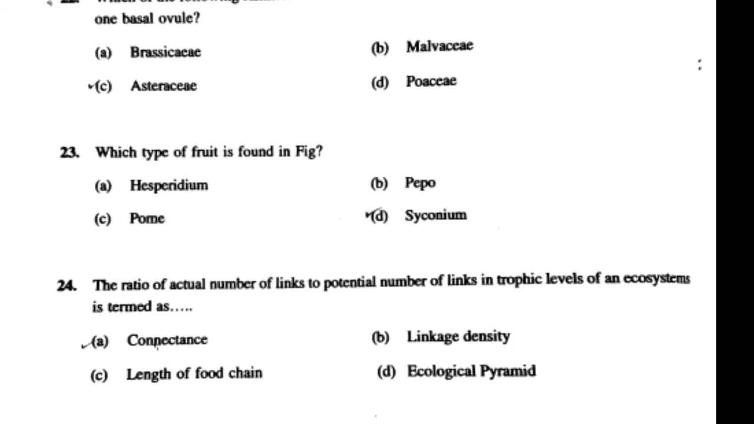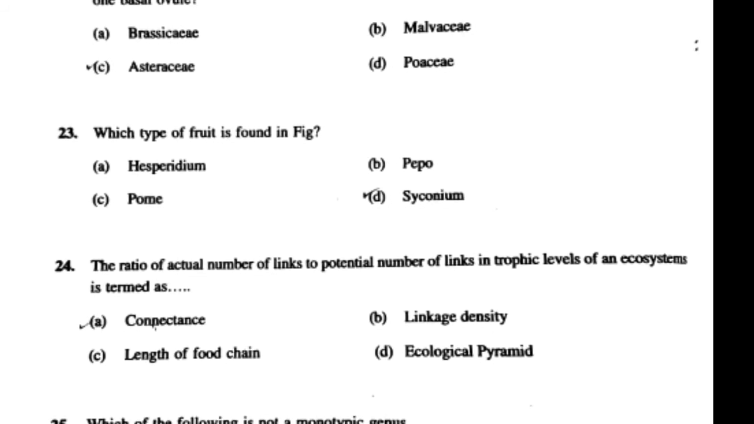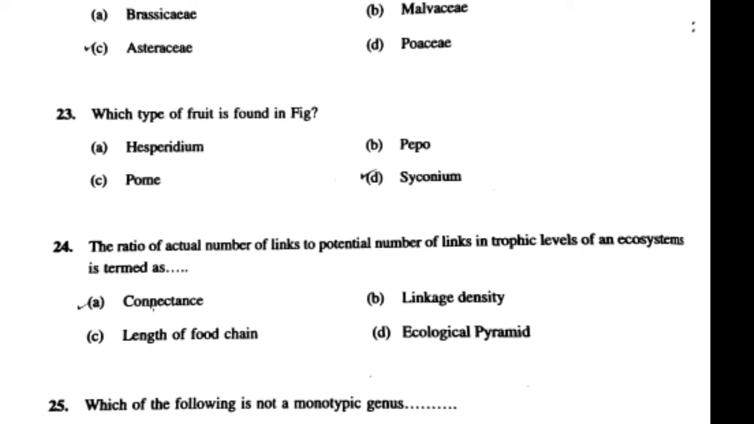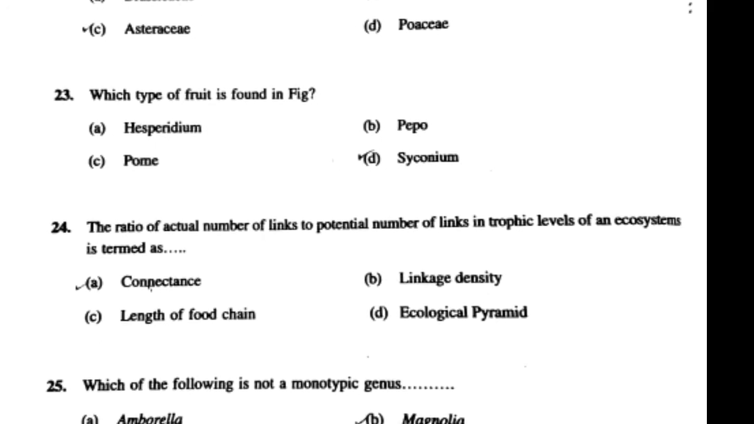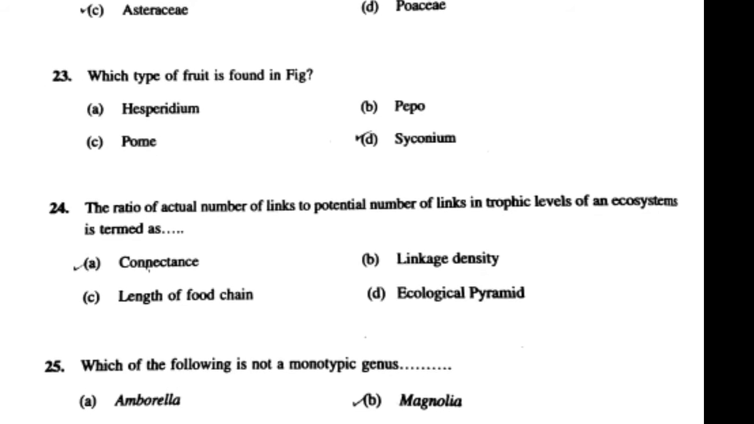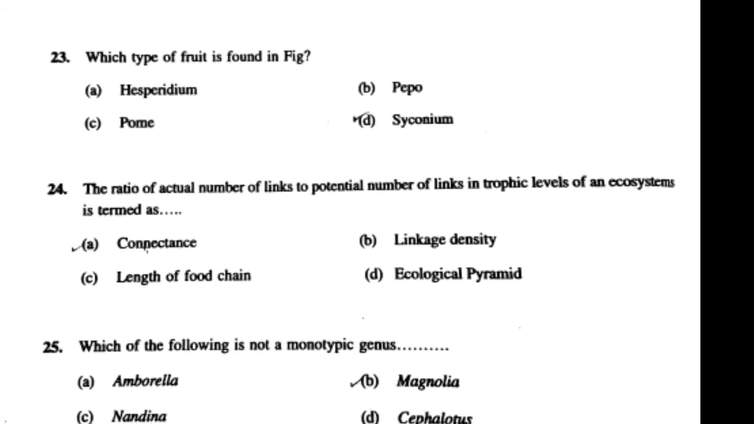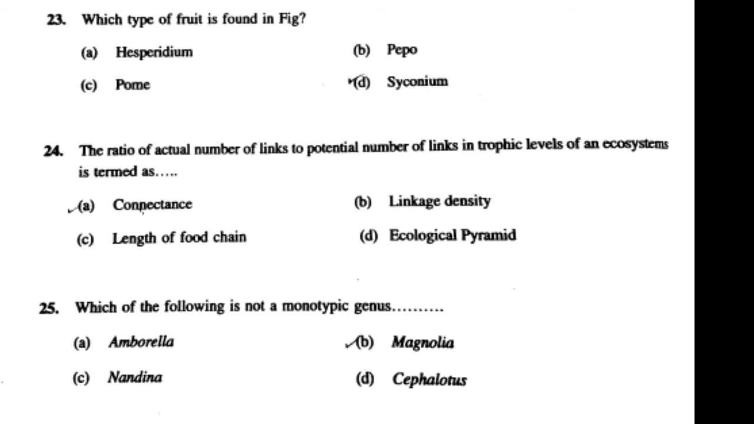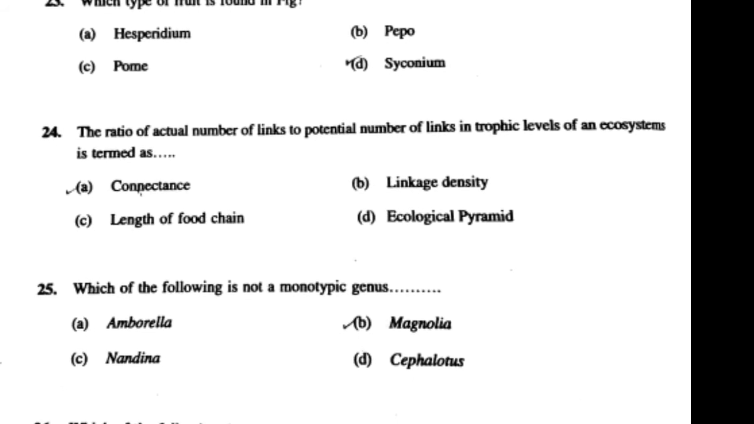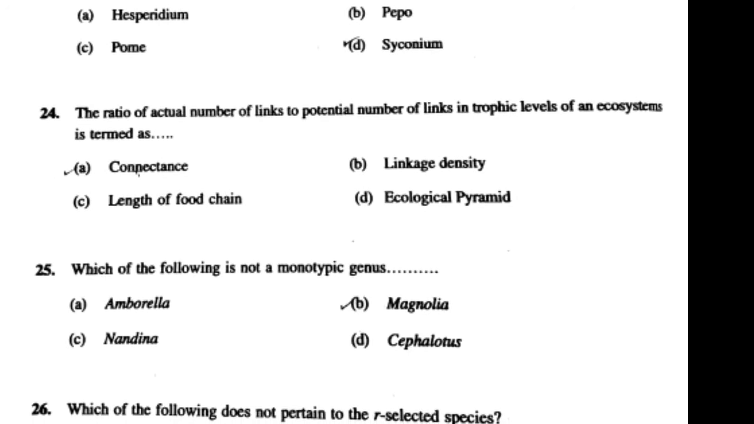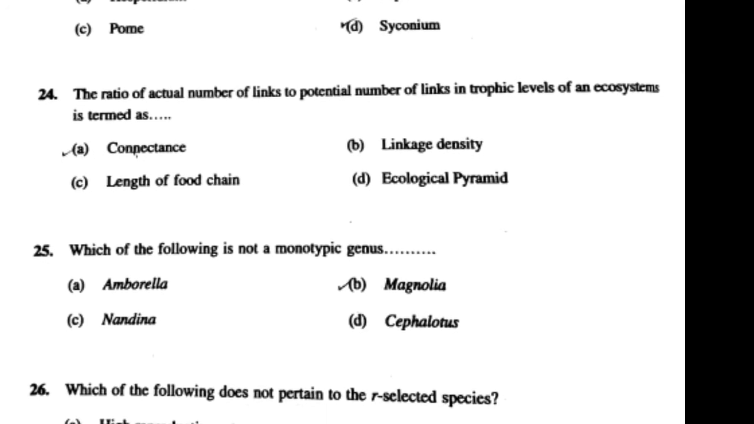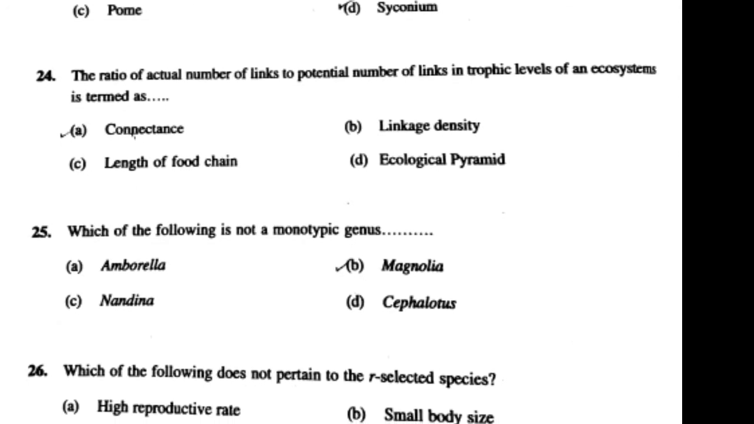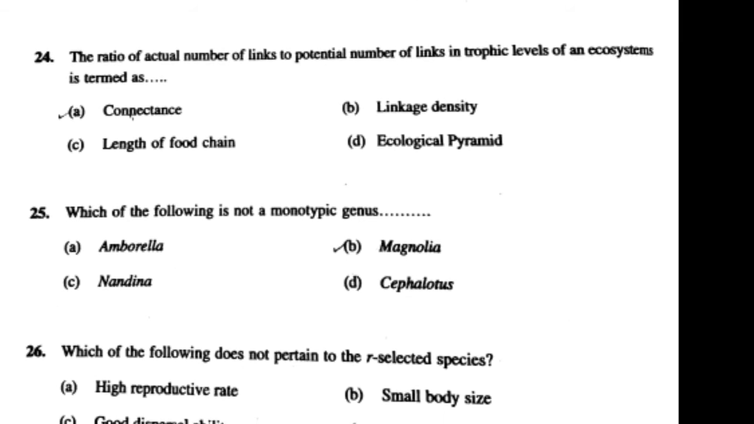Answer is syconus. 24th question is, ratio of actual number of links to potential number of links in a trophic level of an ecosystem is termed as? Answer is connectance. 25th question is, which of the following is not a monotypic genus? Answer is Magnolia. 26th question is, which of the following does not pertain to the r-selected species? Answer is strongly competitive ability.